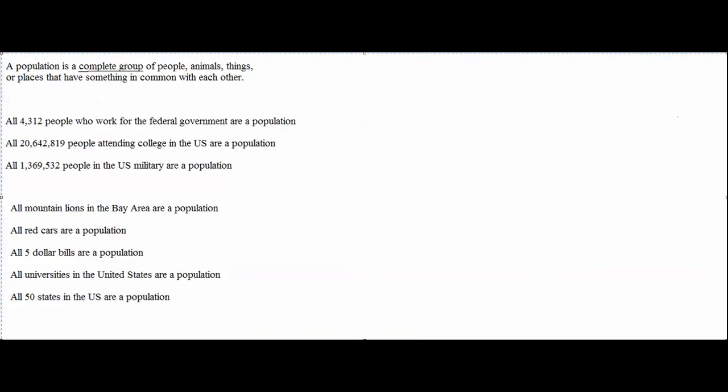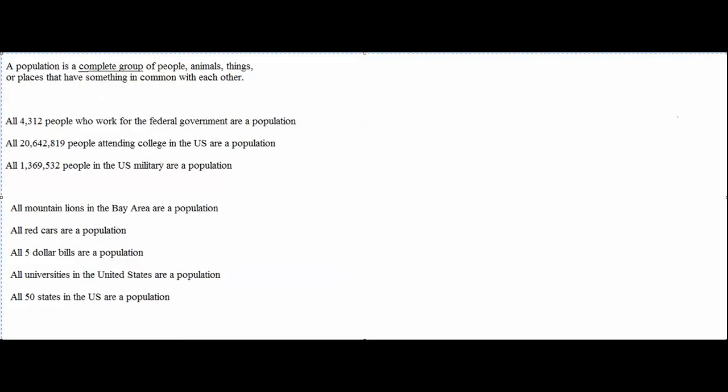The problem is that most populations that people study are so large that it isn't possible to collect data from all members of a population, either because it's too expensive, too time-consuming, or not possible because some population members can't be reached or can't be contacted. What a researcher will almost always do is select a certain number of population members and then collect data from those selected population members only.